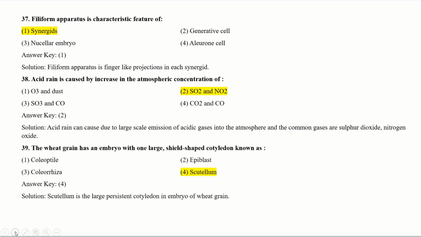See the next question. The wheat grain has an embryo with one large shield-shaped cotyledon known as. It is called scutellum, because scutellum is a large persistent cotyledon in the embryo of the wheat grain. It is also a direct question. You can find the answer directly. The scutellum is your correct answer.